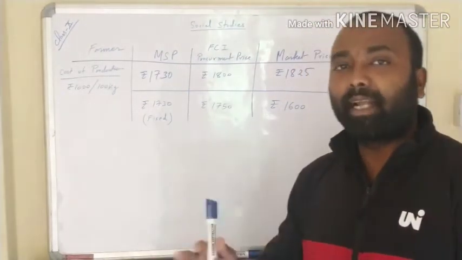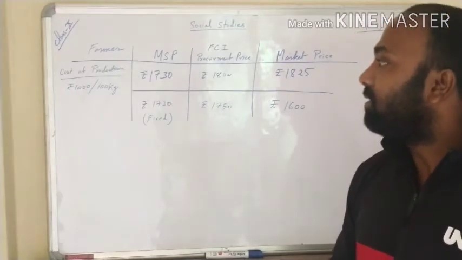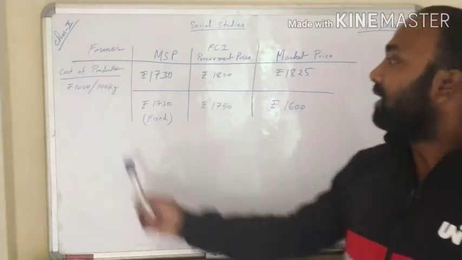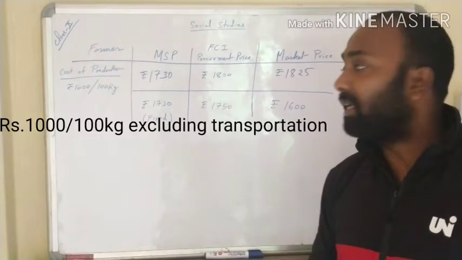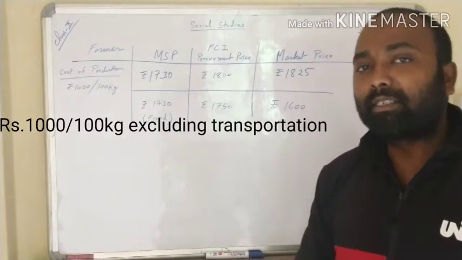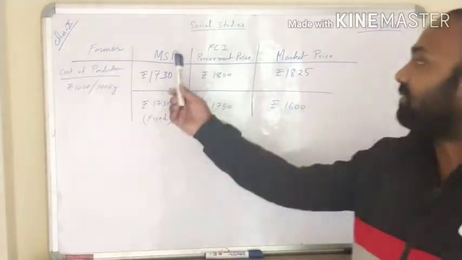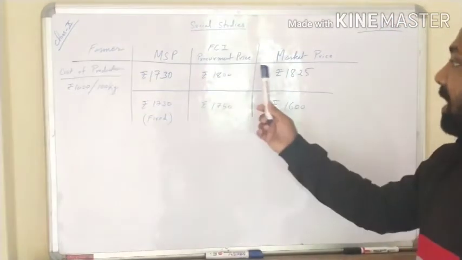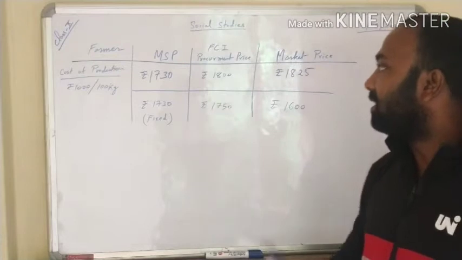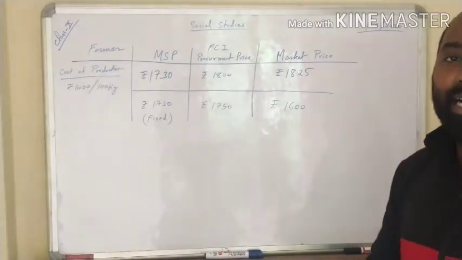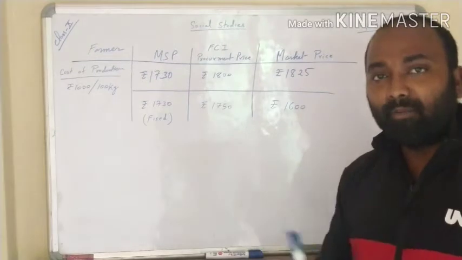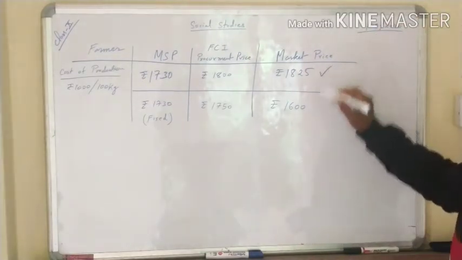Suppose there is a farmer who has acres of land and produces in tons, but we will just discuss 100 kg to make it easy. Suppose a farmer is producing 100 kg of rice at a cost of rupees 1000. The production cost is 1000 rupees, and the government has fixed the MSP at 1730. The government procurement price is 1800 rupees, fixed by the FCI, the Food Corporation of India, and the market price is 1825.